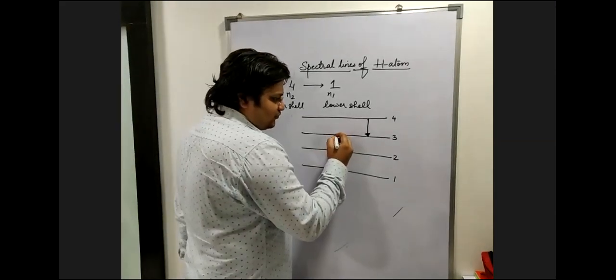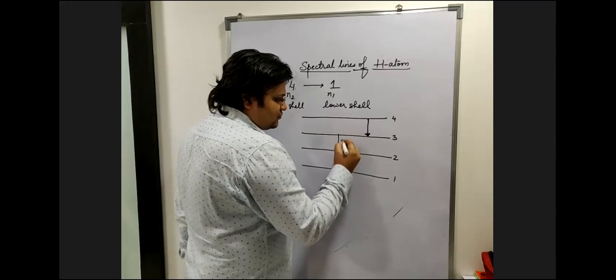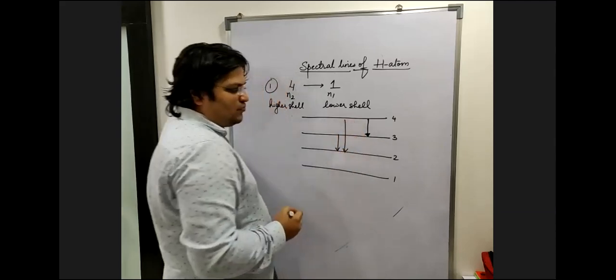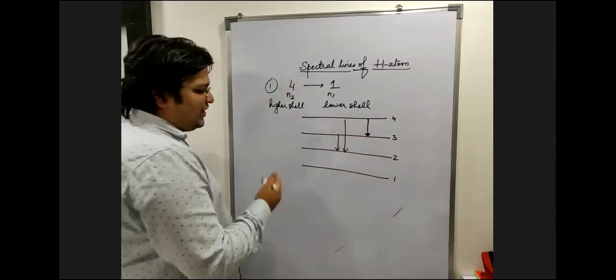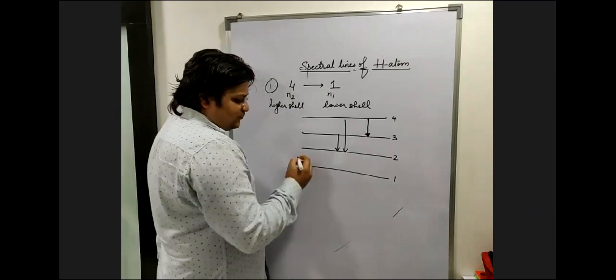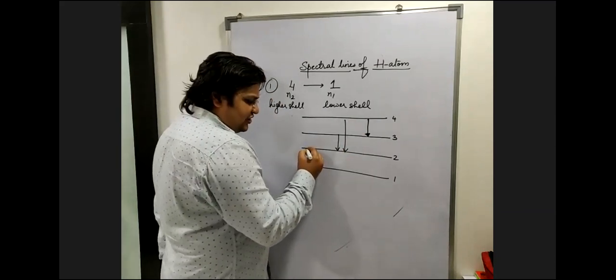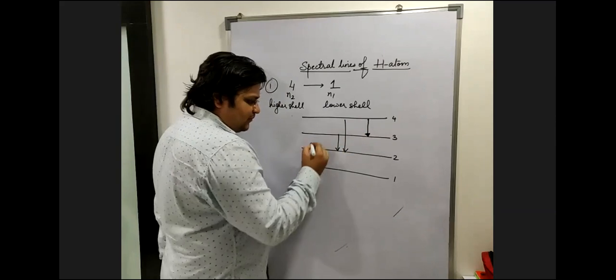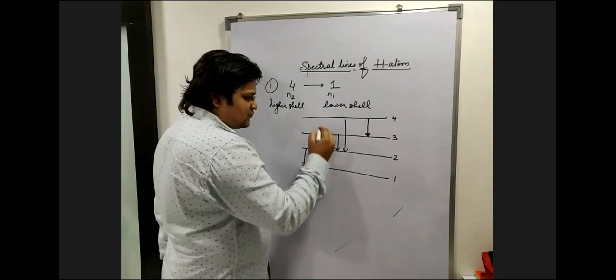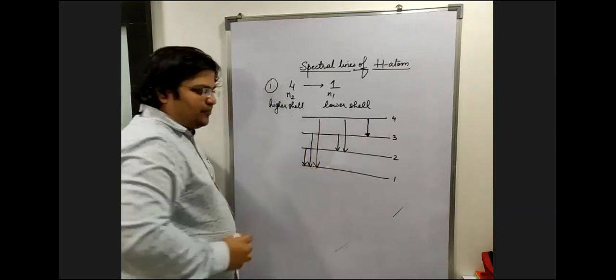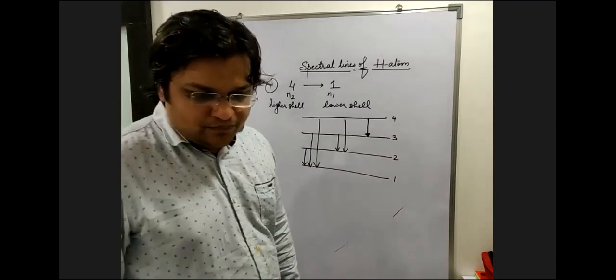First is the fourth to the second, and then... How many ways can I reach the first one? 3 ways. Which are 2 to 1, 3 to 1, and 4 to 1. Okay. Is this clear? Yes.